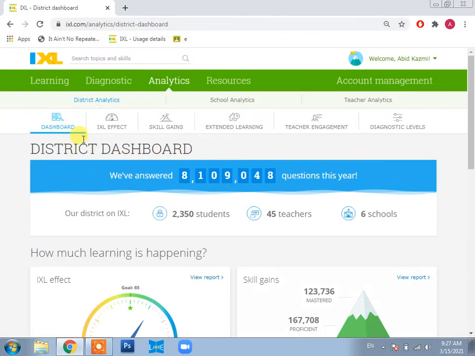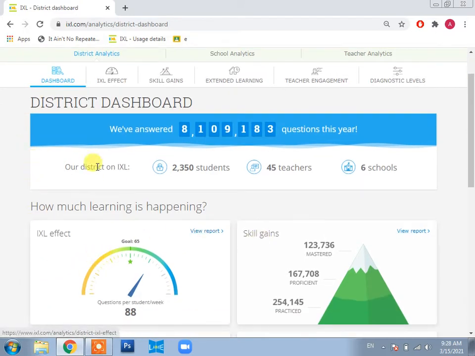First of all, we have different criteria that we can go through, like what is the effect of IXL, and skill gains: how many skills are mastered, how many are proficient, and how many are just practiced. So you can see the breakup of those things. Extended learning also covers teacher engagement, how teachers are engaged with students, and their diagnostic levels. You can see everything here. But if you just go to the dashboard, you will have an overview at a glance of all of these heads, and you can see the details if you go to any particular head.